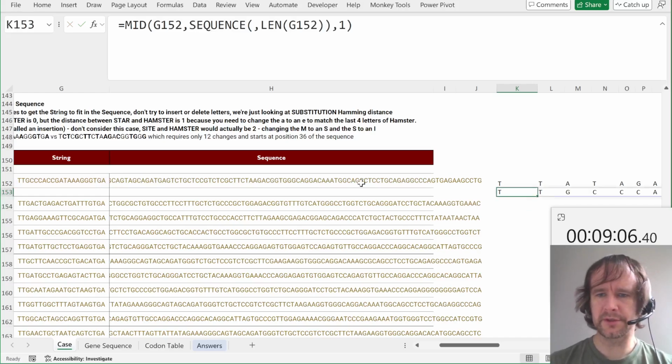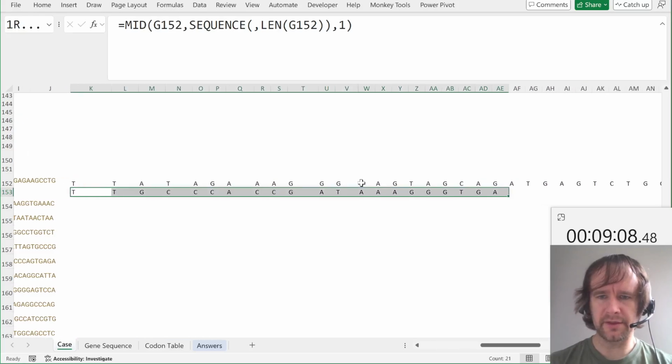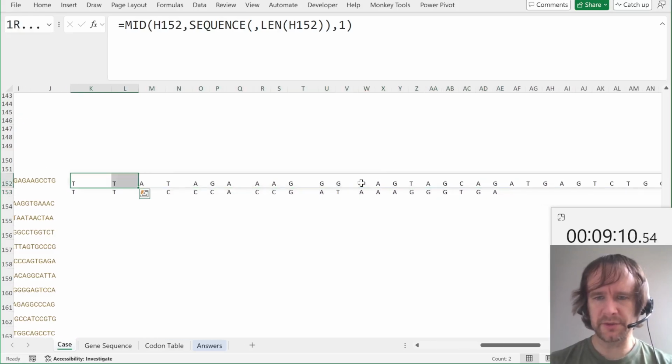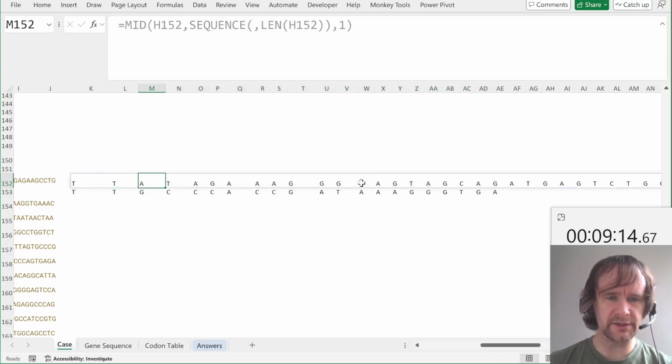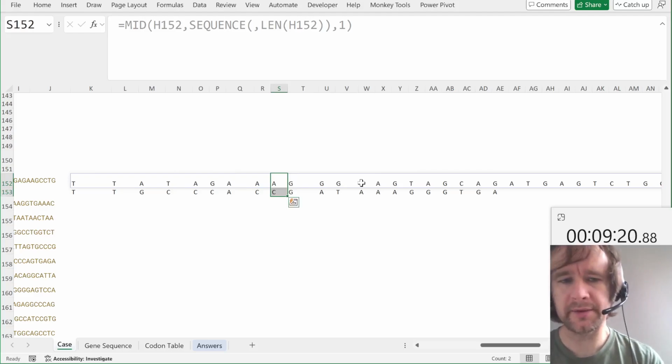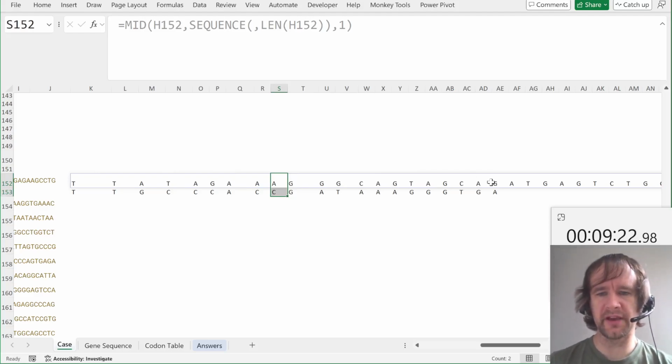So let's just start with a simple example. If we line this up against the first 21 positions of this, then we can say, okay, that's a match, that's a match. This would have to be changed to match. This would have to be changed, would have to be changed, would have to be changed, match, would have to be changed. So the Hamming distance is just saying how many changes would we have to make to get them to match.